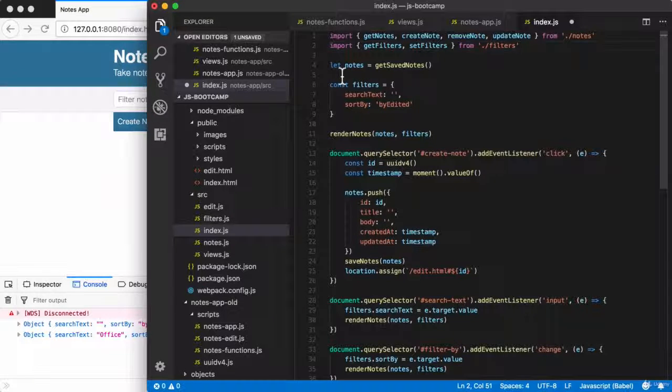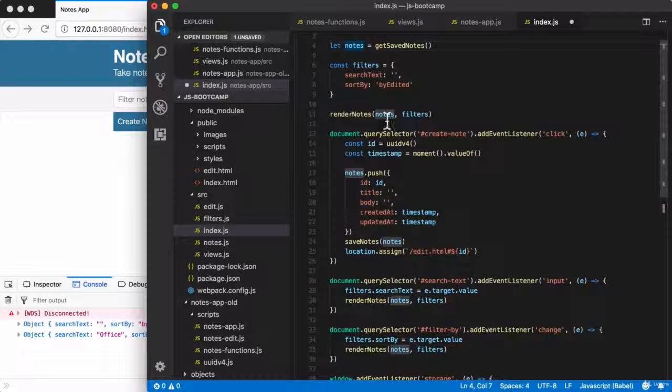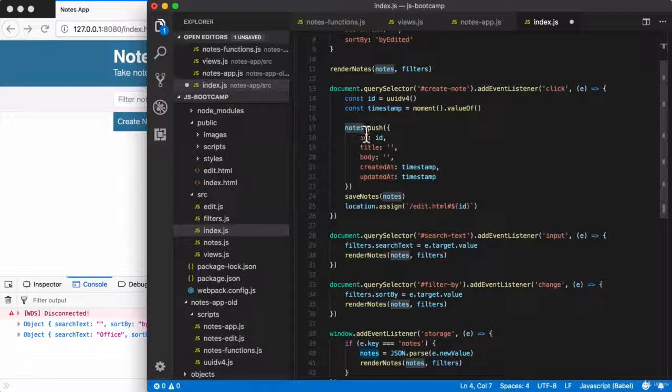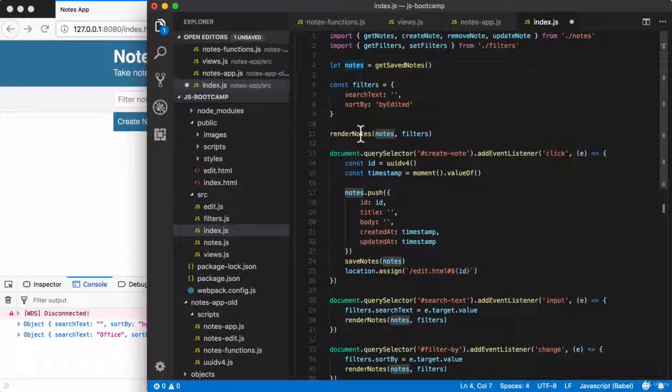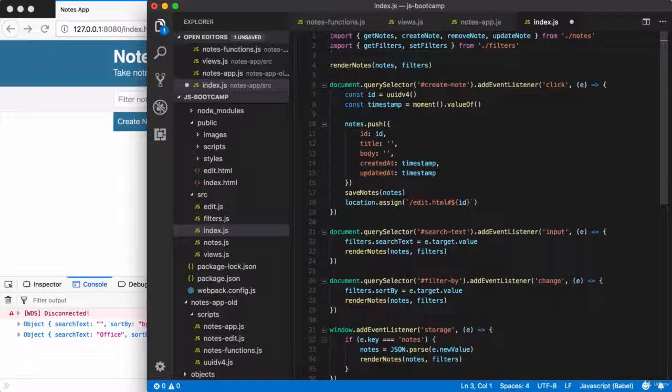As we move down the list, we can see the next thing we do is create that notes variable. Now let's look at the real reasons we created the notes variable in this file. I needed to pass it into renderNotes, I needed to pass it into saveNotes, and I had to add my note by using notes.push. None of these are necessary anymore with our new system in place. Instead, we can just go ahead and use some of the functions we've created. That means we can start making some pretty drastic changes to this file. I'm going to delete notes and filters altogether.